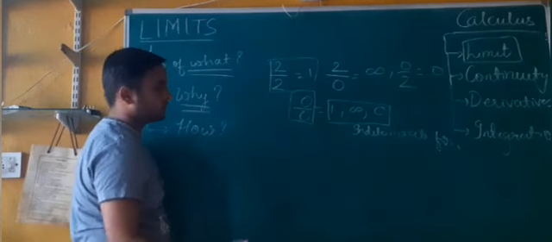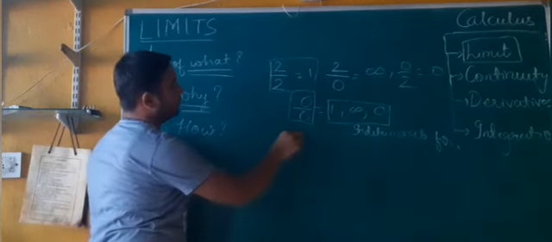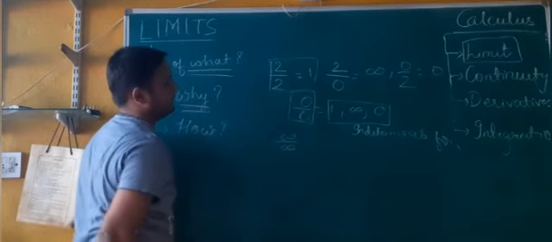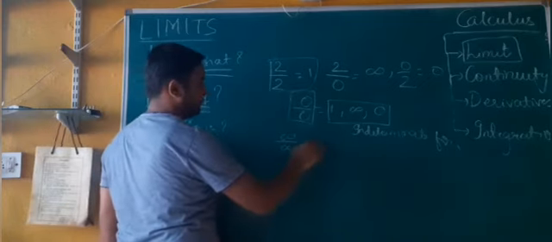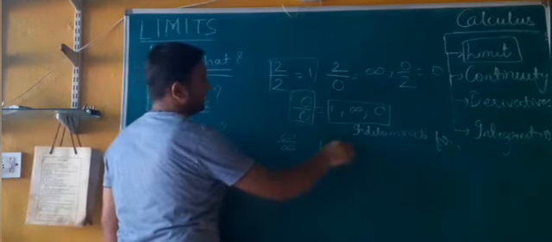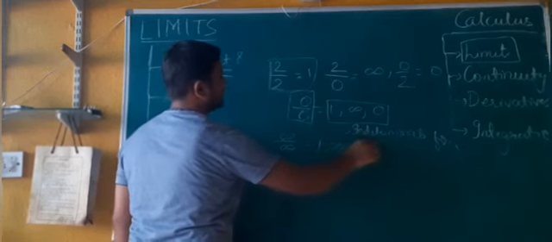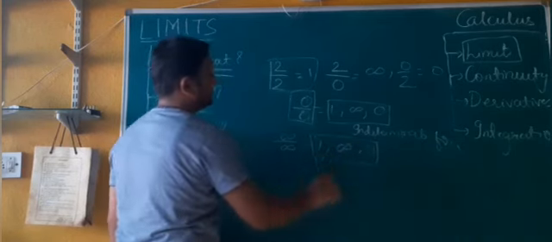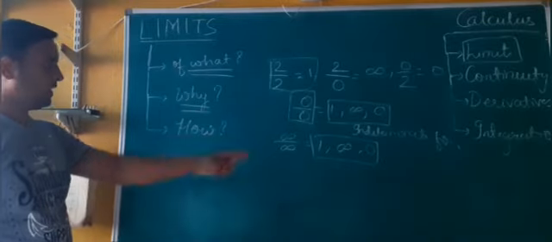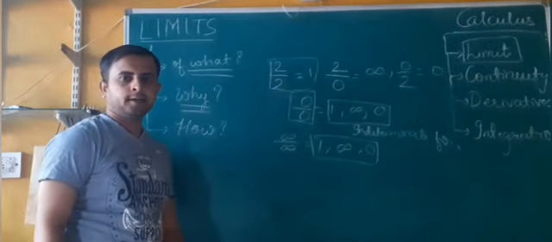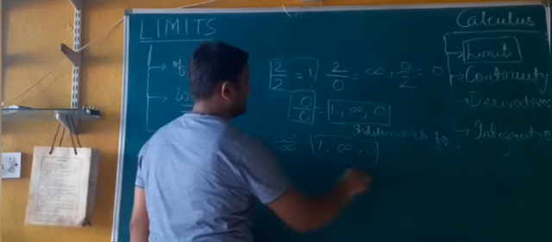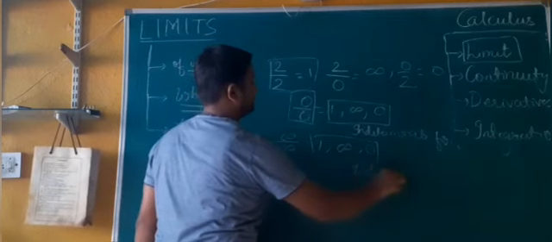Now I'll ask you another question. What should be the value of infinity upon infinity? It should be 1 as per the first rule, infinity as per the second rule, and 0 as per the third rule. Again, the same thing. It cannot be possible in mathematics, and hence the answer is that this is an indeterminate form.